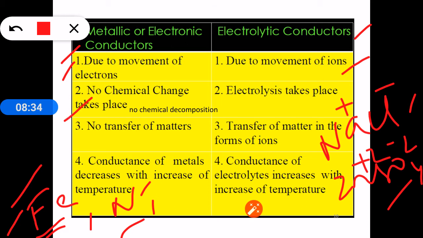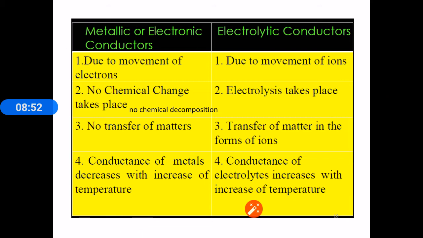No chemical change takes place in metallic conductors because only the movement of electrons is involved, whereas in electrolytic conductors these ions will move. So there is chemical change in electrolytic conductors, whereas in metallic conductors there is no chemical change. As no material or ions are moving, there is no transfer of matter in metallic conductors. In electrolytic conductors, there is transfer of matter in the form of ions. Cations move towards the cathode and anions move towards the anode.